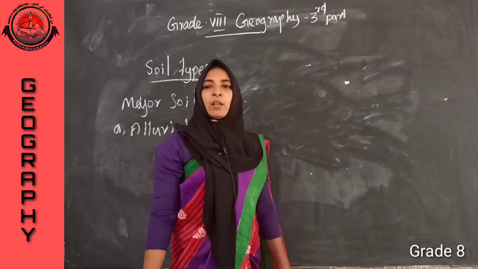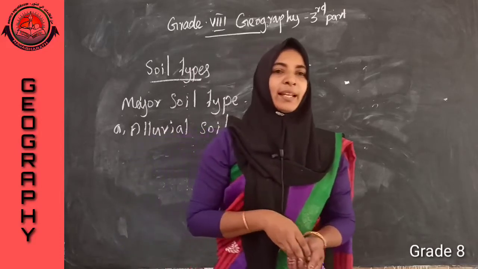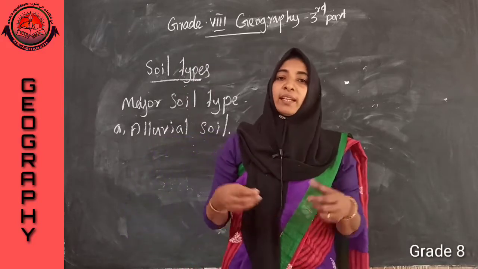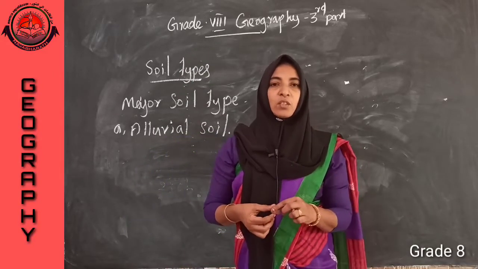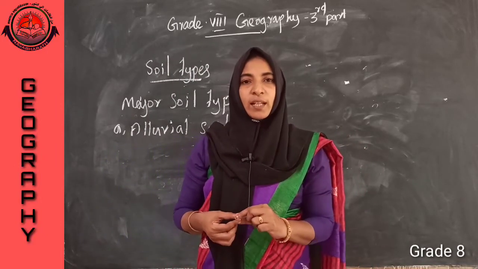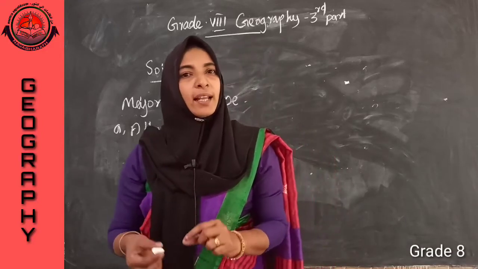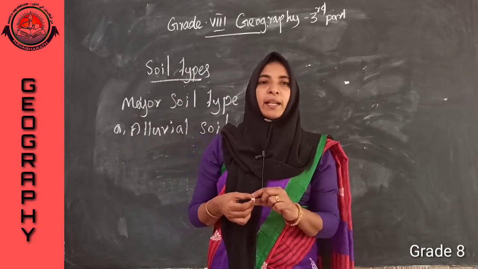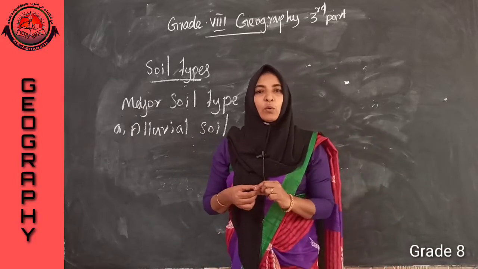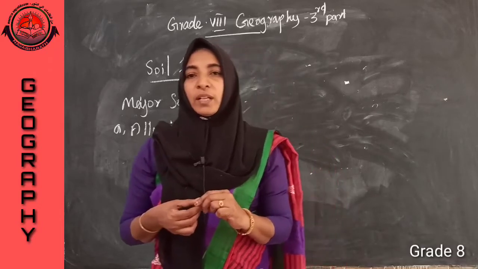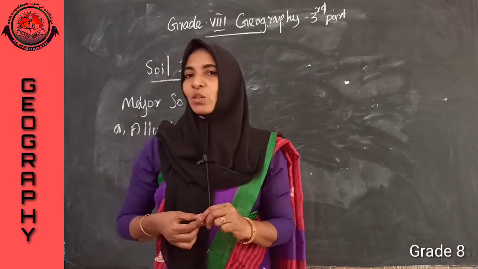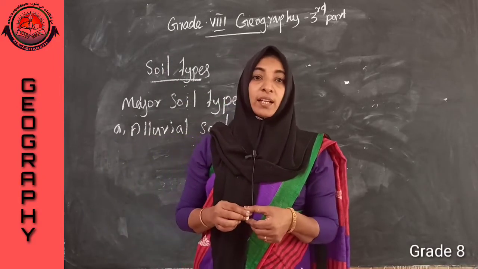Listen, alluvial soil. Which are the peculiarities of alluvial soil? Where we can find alluvial soil? It is very fertile soil. Alluvial soil is made up of what? Made up of fine silt. Alluvial soil is made up of fine silt, which is very fertile soil.